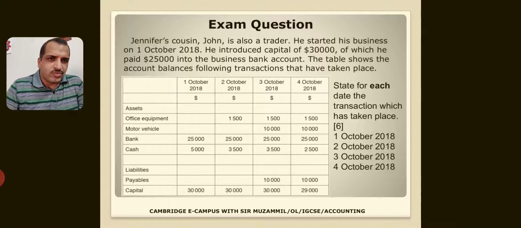Same 3rd October, what changes happened? Motor vehicle increased by 10,000 and payable also increased by 10,000. It means motor vehicle bought on credit. In the last transaction, if you see cash is decreased by 1,000 and capital is also decreased by 1,000. It means owner withdrew 1,000 from the business cash.